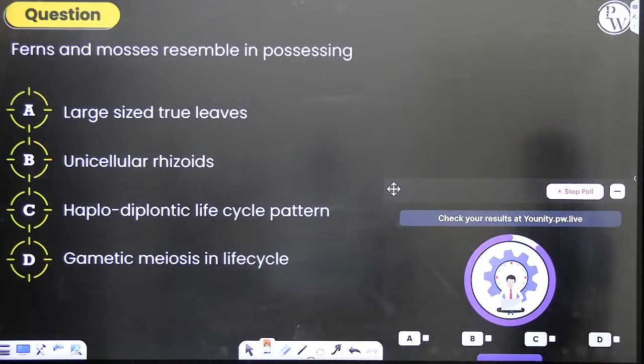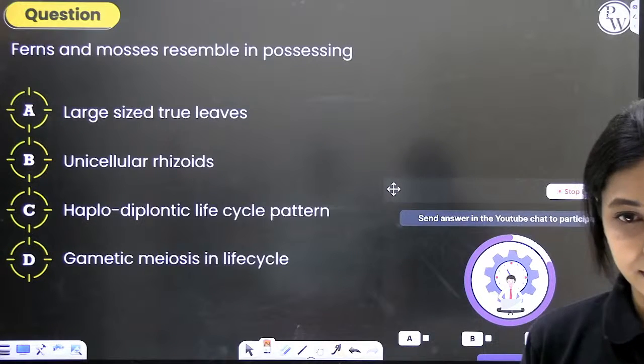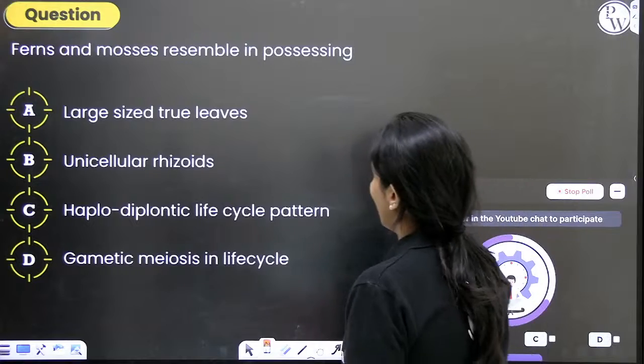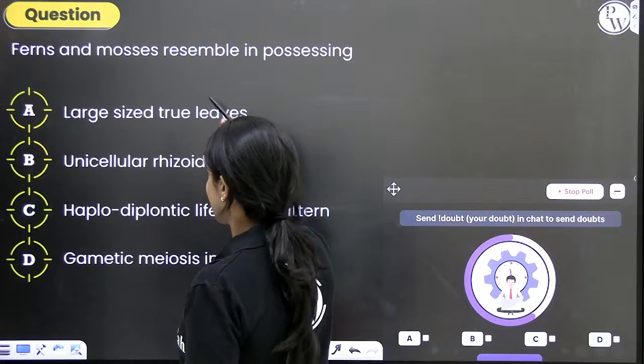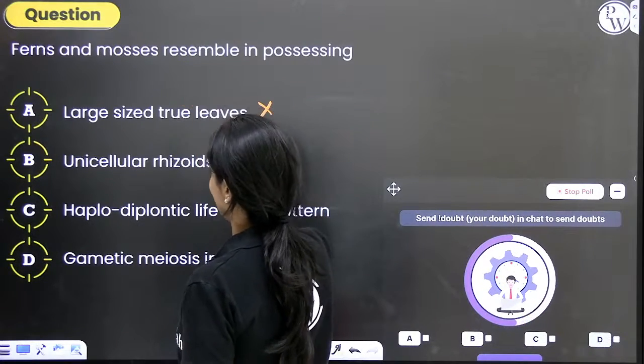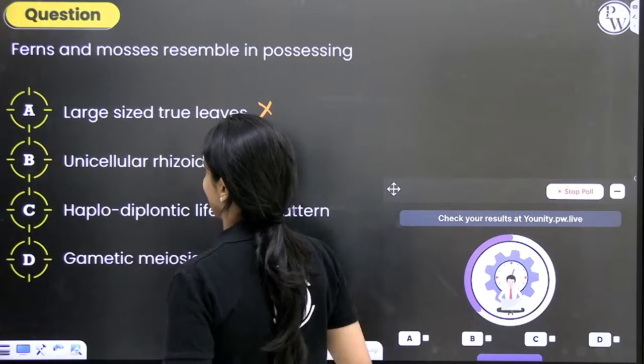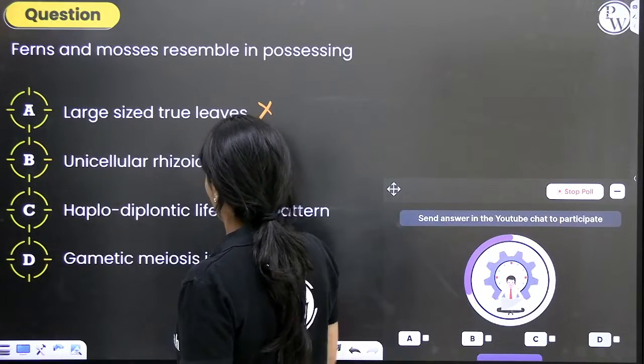Ferns and mosses resemble in possessing... Do ferns and mosses have large size true leaves? No, mosses don't even have true leaves. Unicellular rhizoids? Mosses have multicellular rhizoids. Ferns have true roots. No.